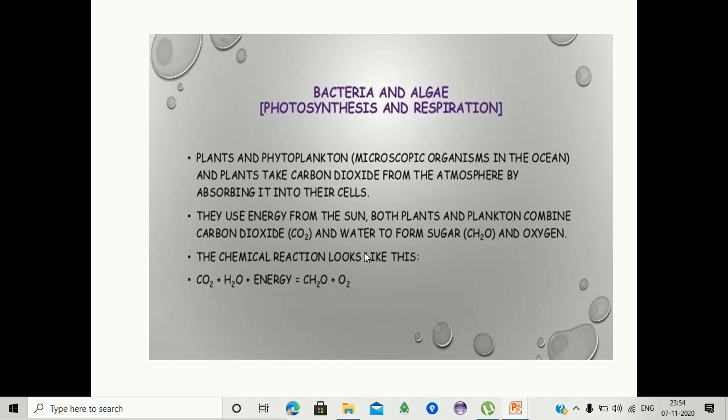Both plants and plankton combine carbon dioxide and water to form sugar and oxygen. Here we are observing the chemical reaction: carbon dioxide combines with water in the presence of energy, leading to the formation of carbohydrates and oxygen. That is nothing but the photosynthetic process.